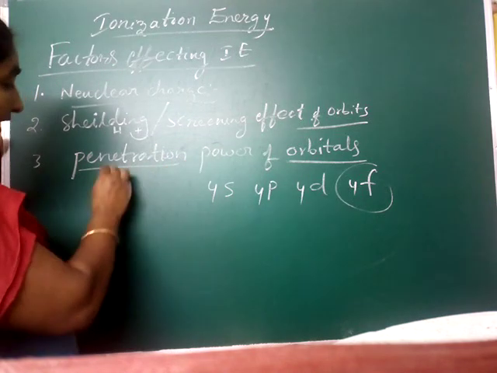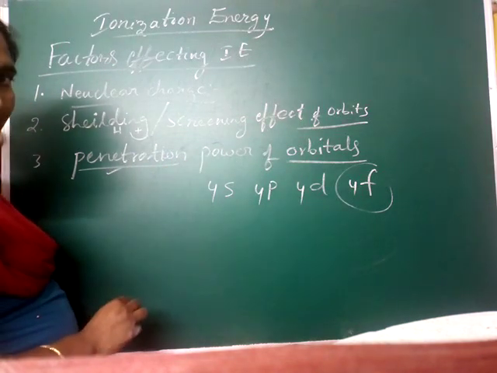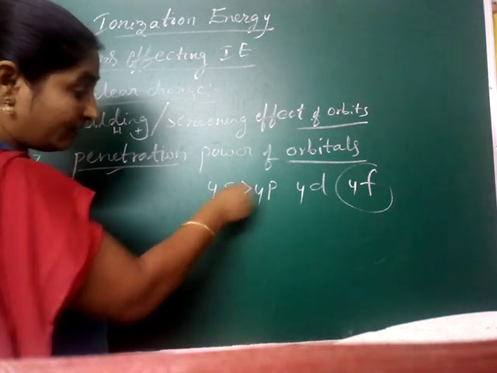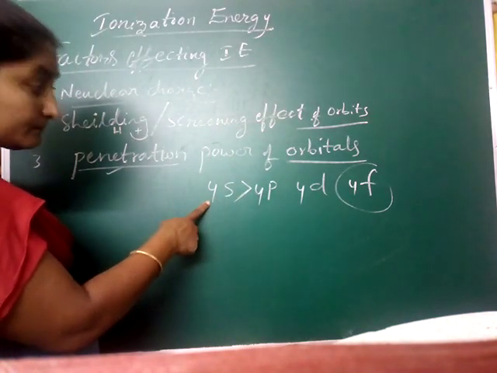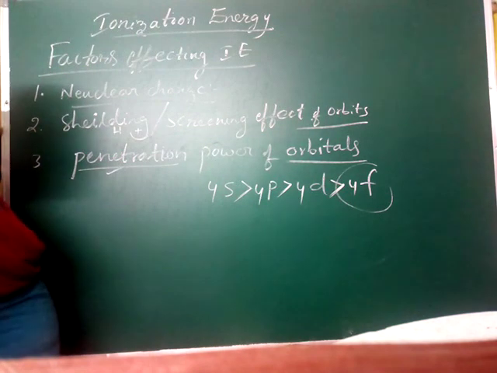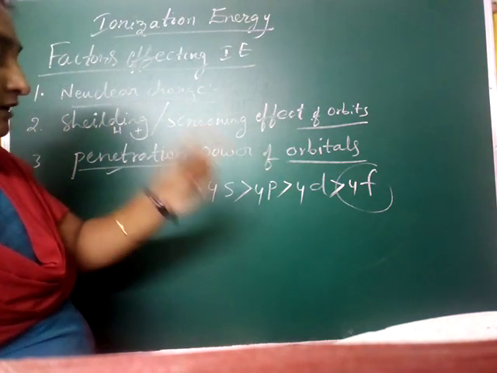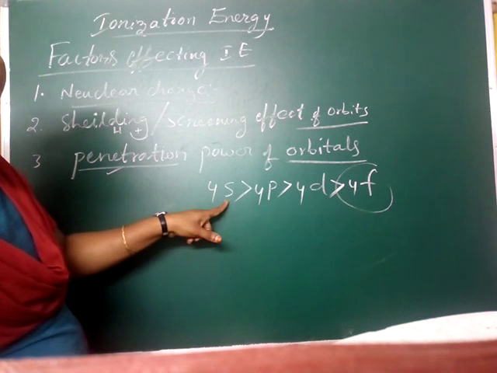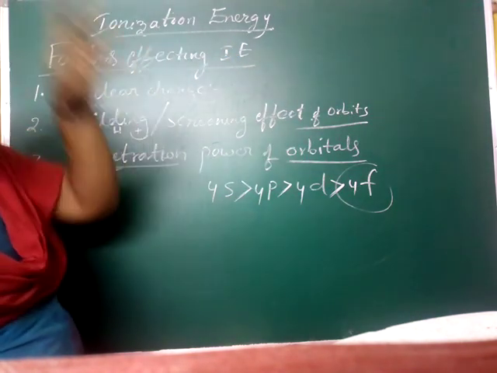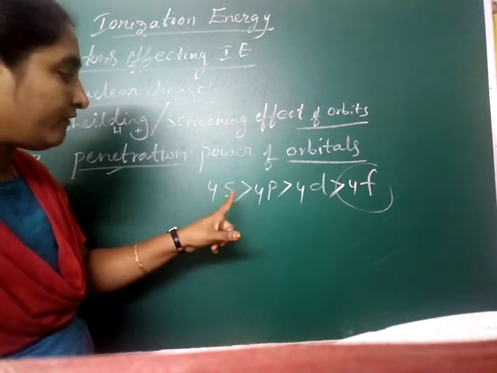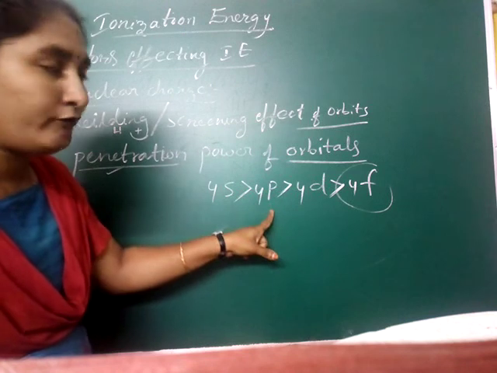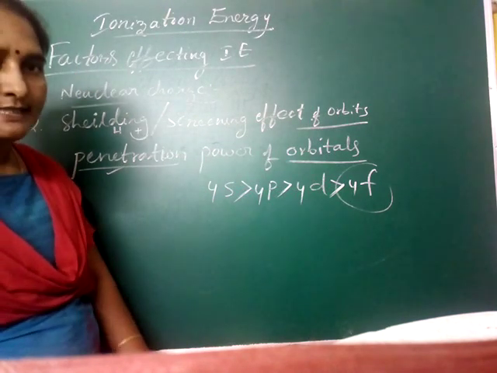Then when you are comparing penetrating power, the first electron will enter into the s orbital. We know that. That's why penetrating power is more for the s orbital than the 4p, then the 4d and 4f. That means the first electron will enter into the s orbital only. That's why ionization energy will increase. That means removing an electron from the s orbital is very difficult compared to the 4p. Do you understand this one?